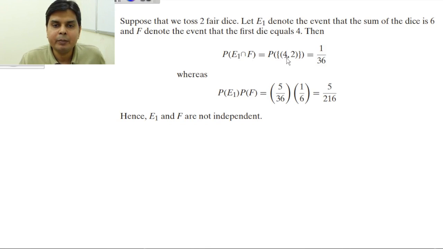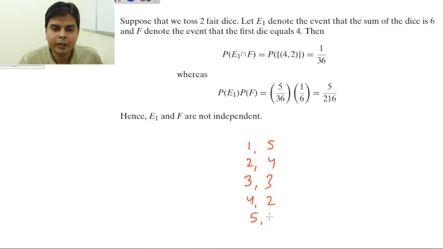The idea is to find the probability of E1 intersection F, meaning E1 and F both are happening. When F is happening, you get 4. E1 is that the sum is 6, so the second die has to be 2. So the probability of obtaining (4, 2) will be 1 by 36, because there are 36 equally possible outcomes. Now what is the probability of E1? That is 5 by 36, denoting the event that the sum of the dice is 6. I can obtain sum 6 in how many ways? (1,5), (2,4), (3,3), (4,2) and (5,1).